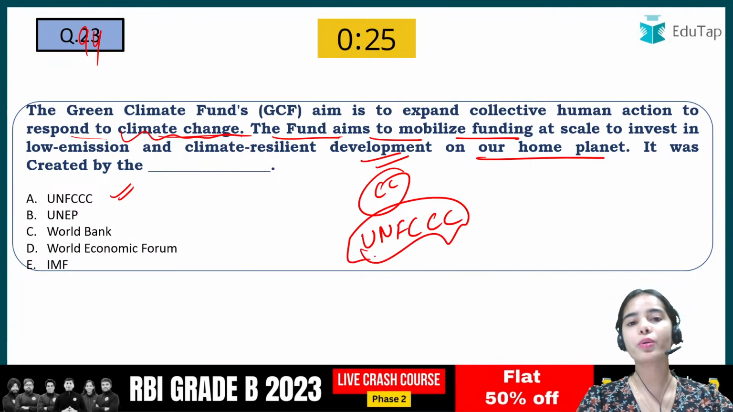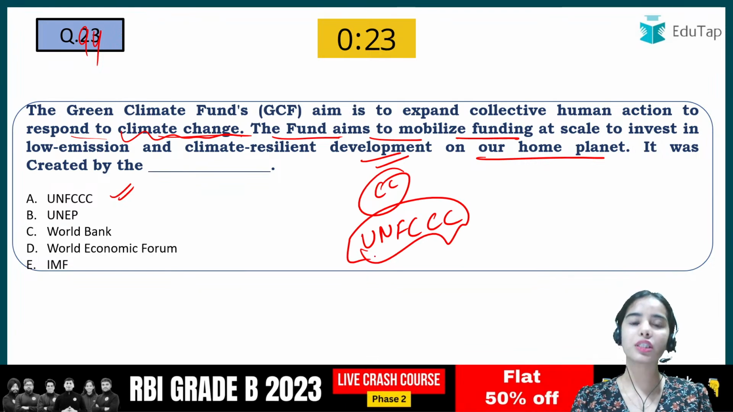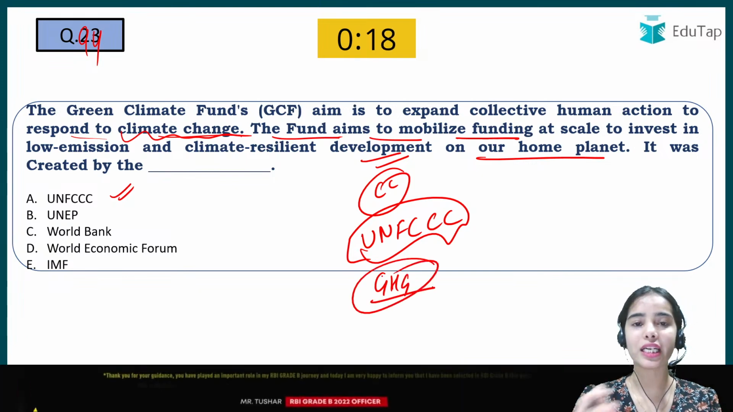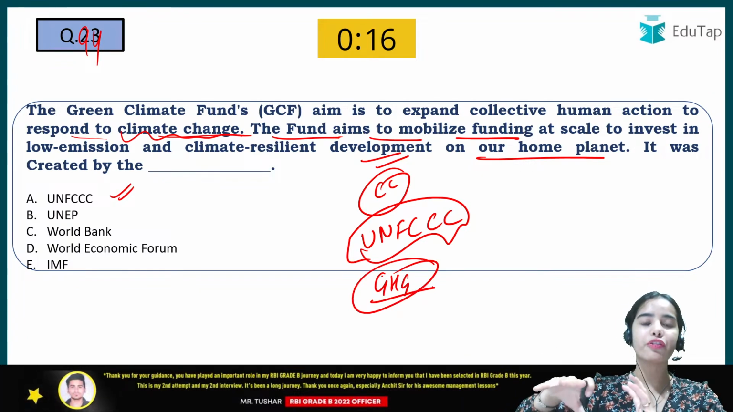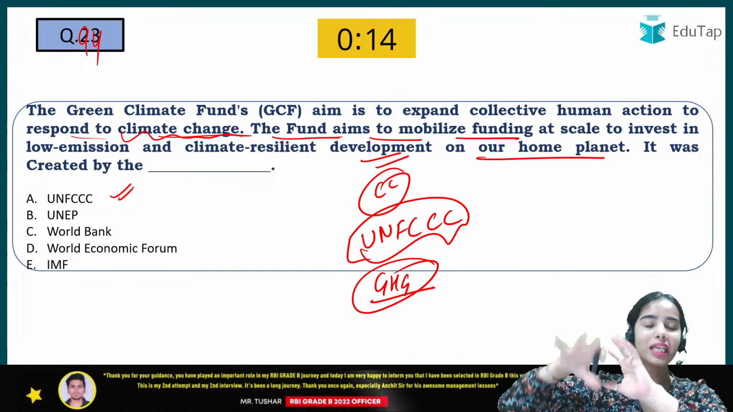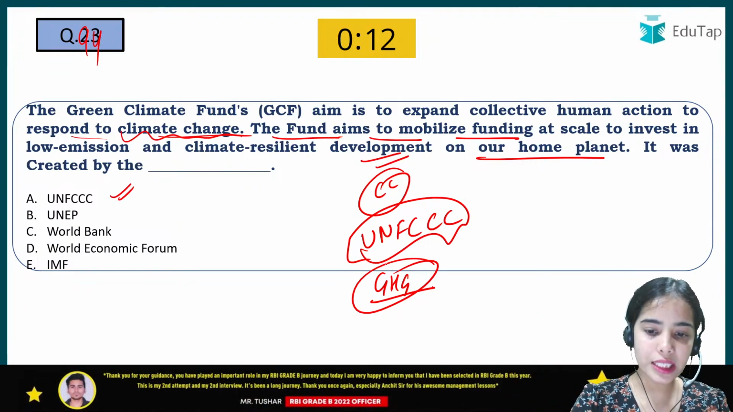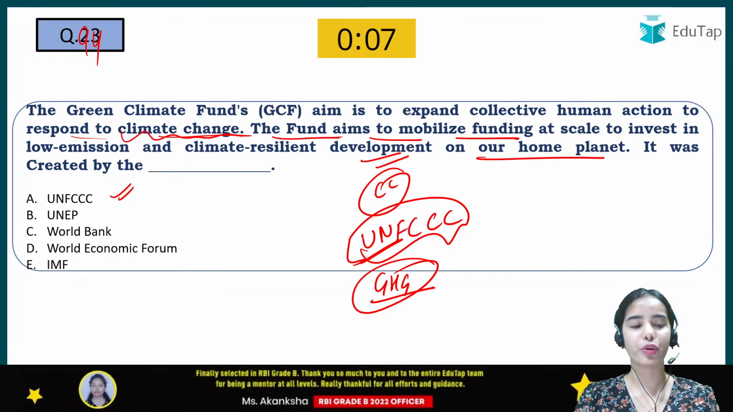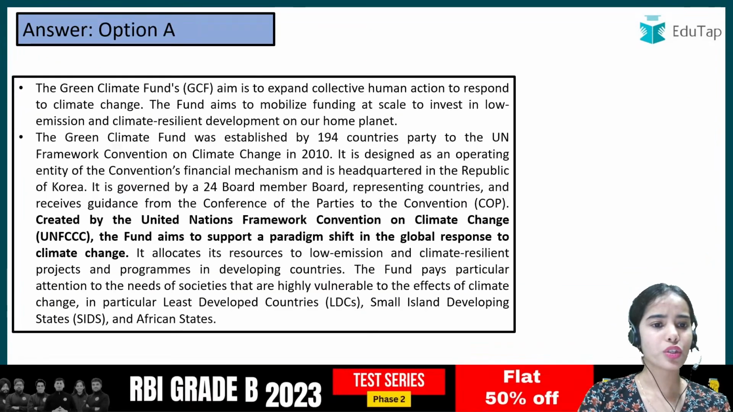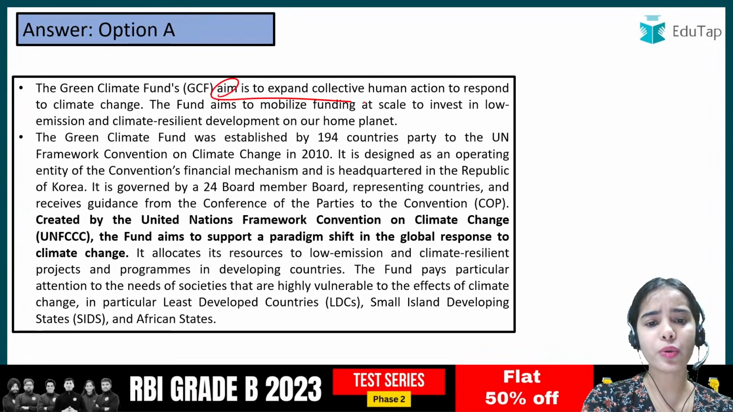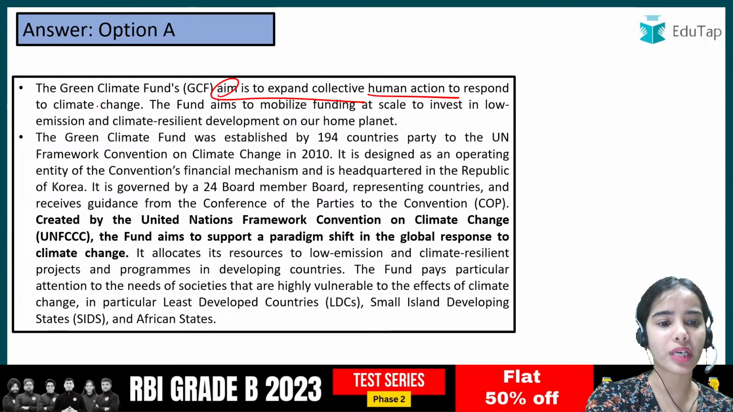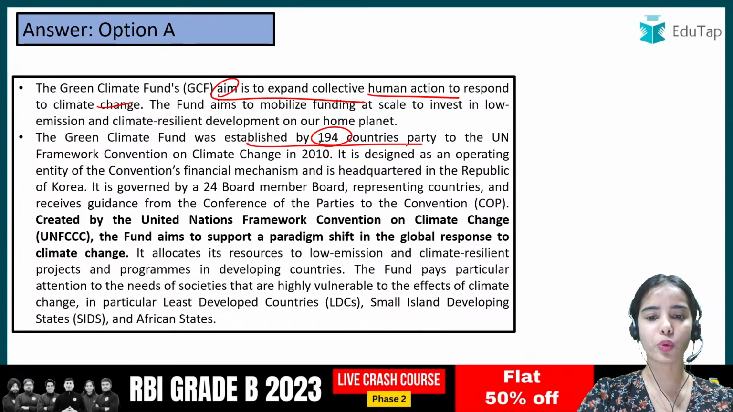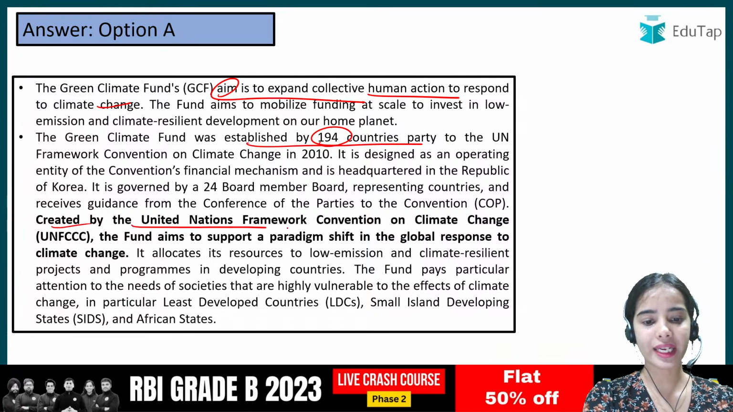This convention was made for the greenhouse gases to be stabilized at a low level, so that human intervention can stop with the climate, so that climate change does not happen. So under this convention, the Green Climate Fund has been provided. The Green Climate Fund aimed to expand the collective human action to respond to climate change, and the Green Climate Fund was established by 194 countries. It is created by the UNFCCC.